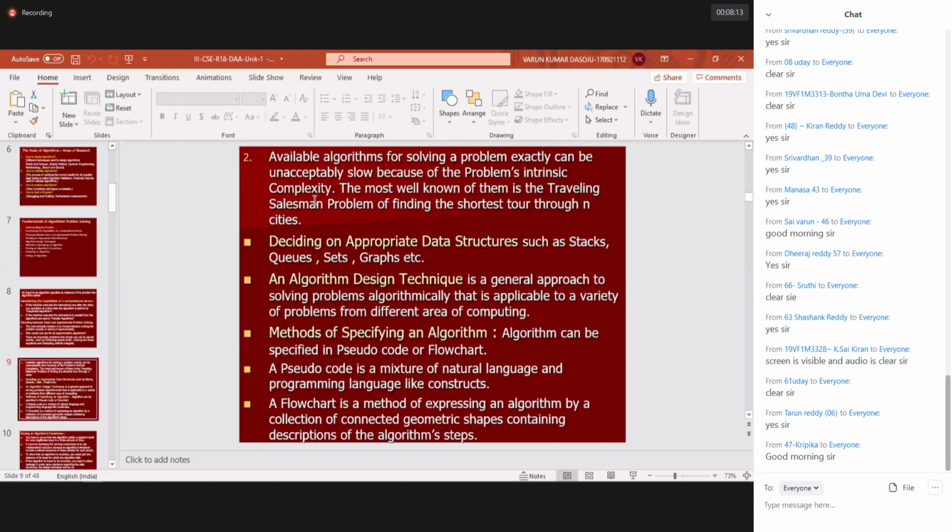In short, I will try to explain this problem. Let us suppose a salesperson wants to visit certain places. For example, his company head office is available at one location. Some locations are on the north side, some on the west side, some on the east side, some in other directions. So all these places are in different directions.